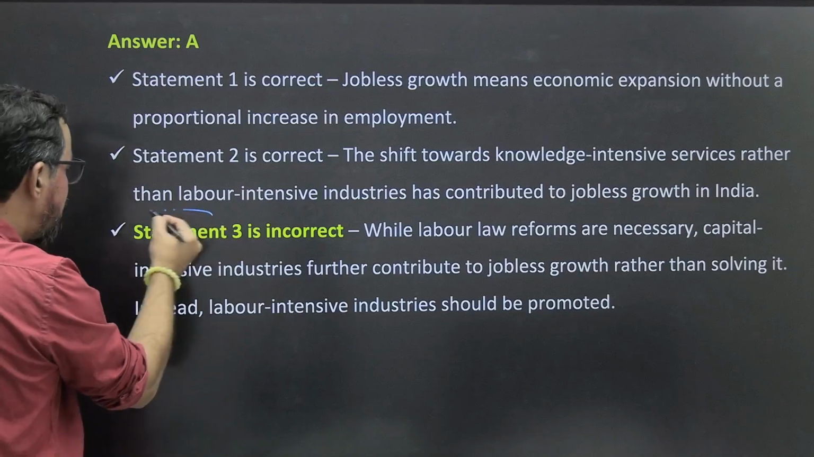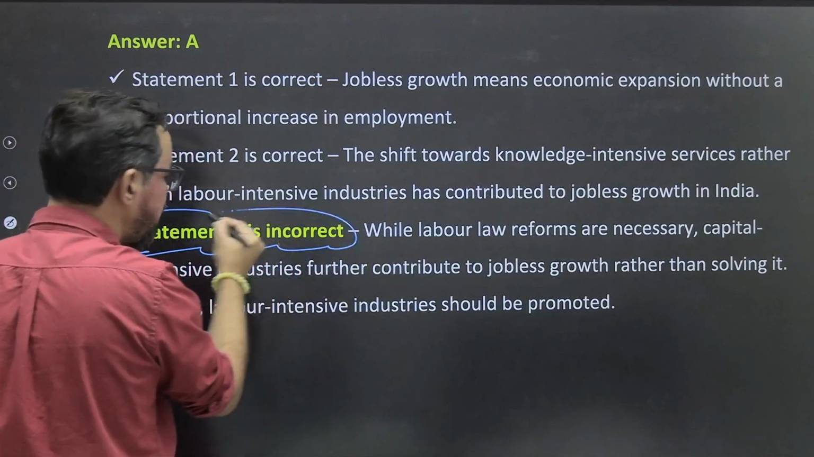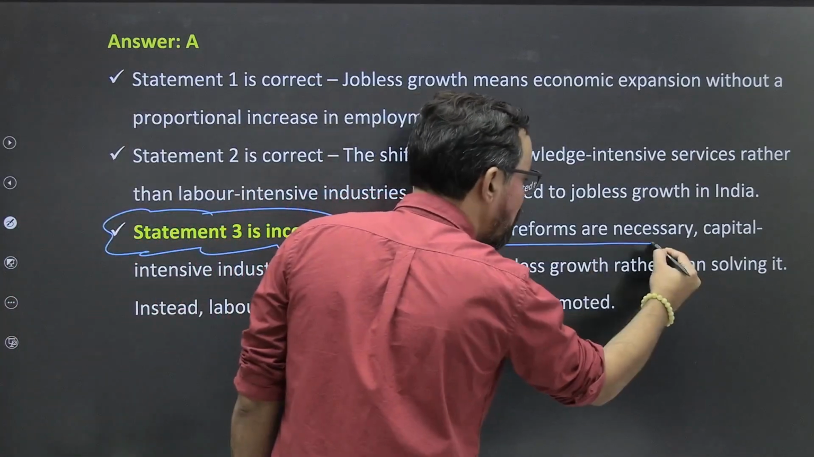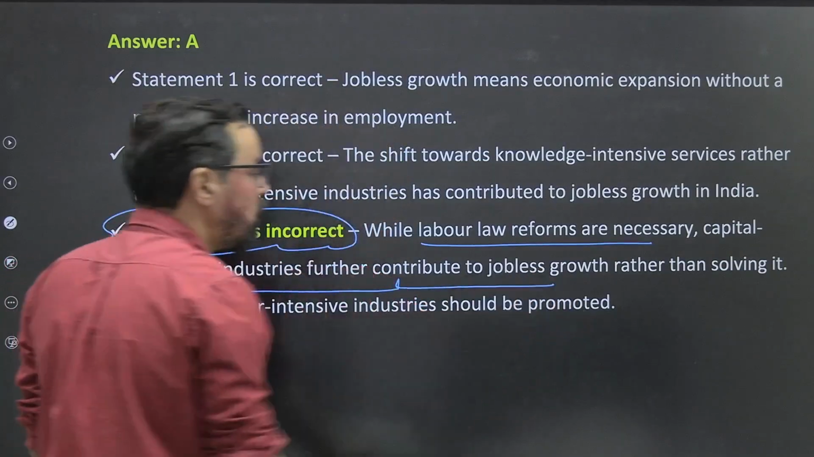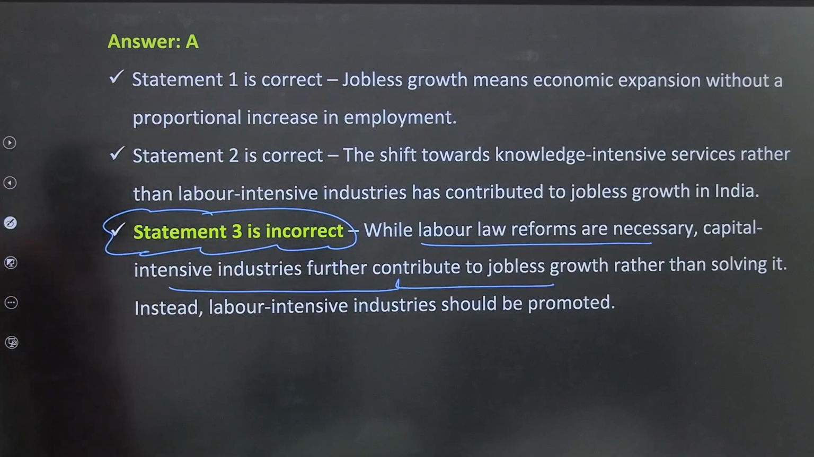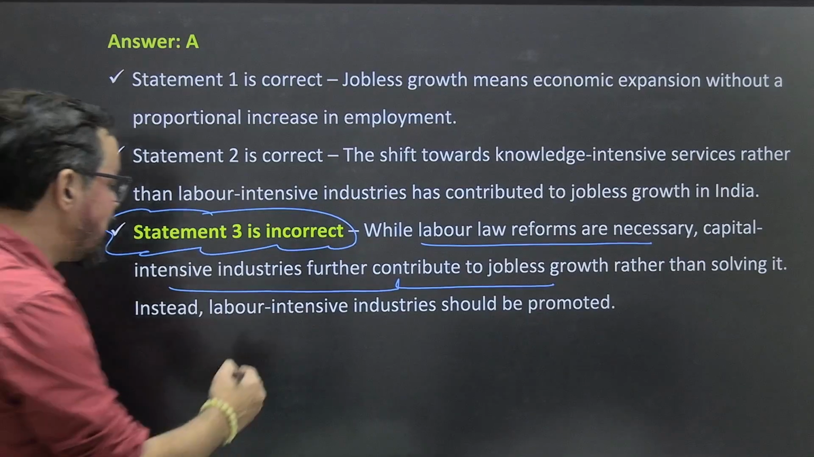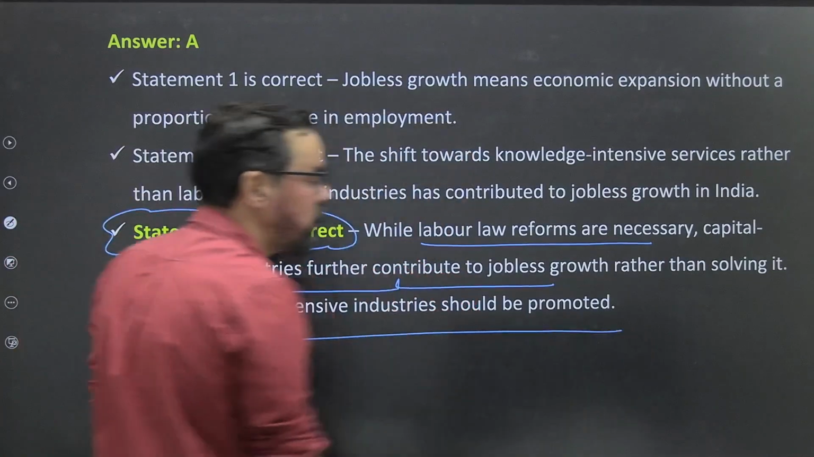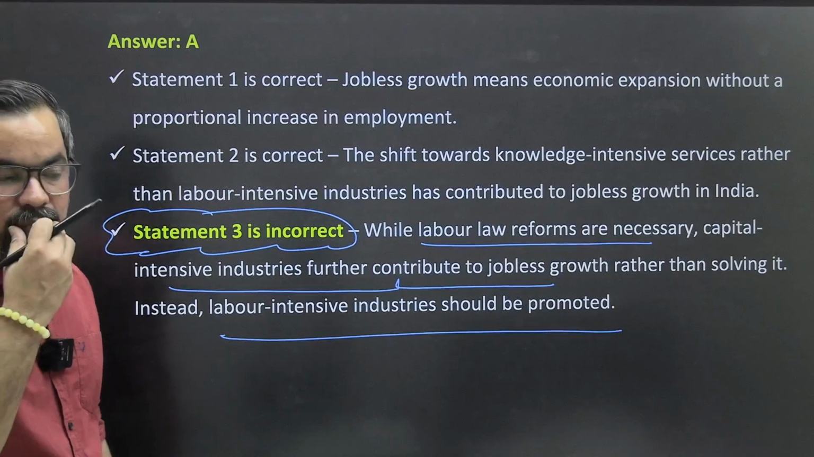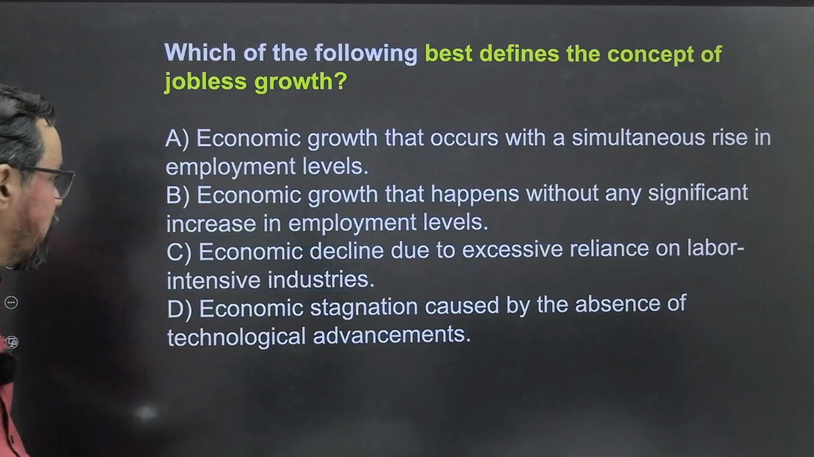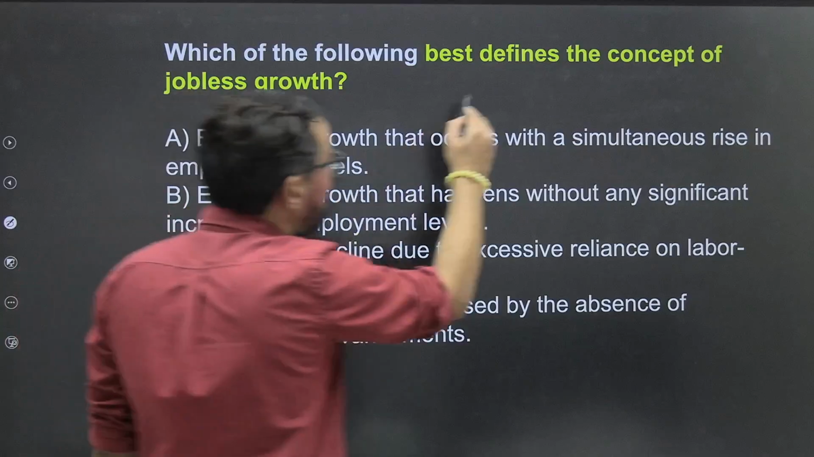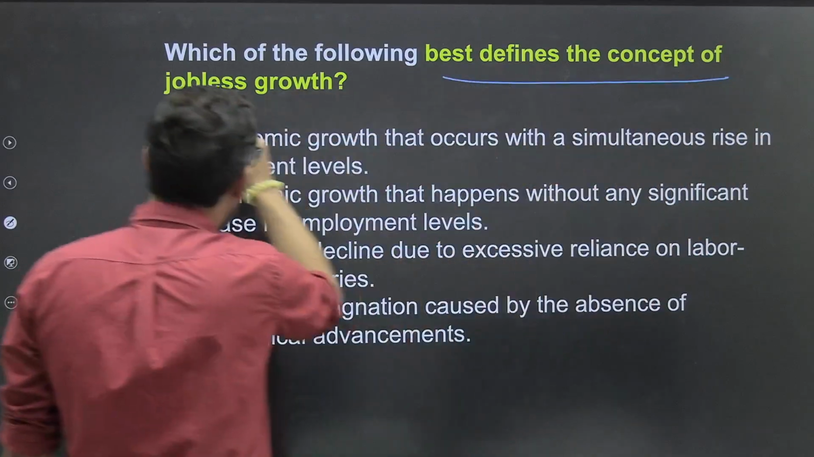Okay, so option statement 3 was incorrect. While labor law reforms are necessary, capital intensive industries further contribute to jobless growth rather than solving it. Instead, labor intensive industries should be promoted to achieve a higher employment level in the economy itself. Okay? Which of the following best defines the concept of jobless growth?